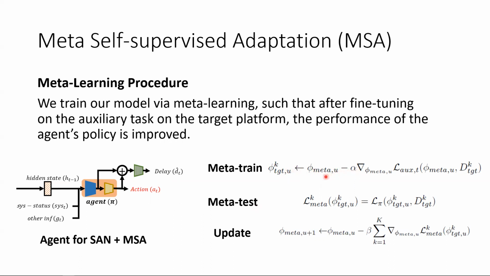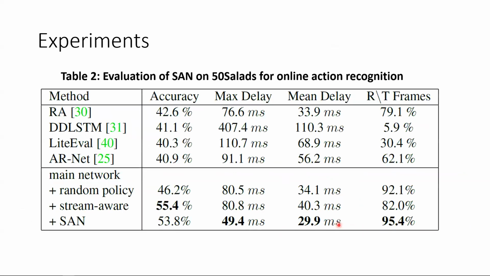Then, we test the pseudo updated model parameters on the policy generation task. Lastly, we backpropagate using the meta testing loss to update the initial parameters and achieve our aim of learning a good initialization of the agent, such that after fine-tuning on the delay prediction task, the policy also improves. Please refer to the paper for more details.